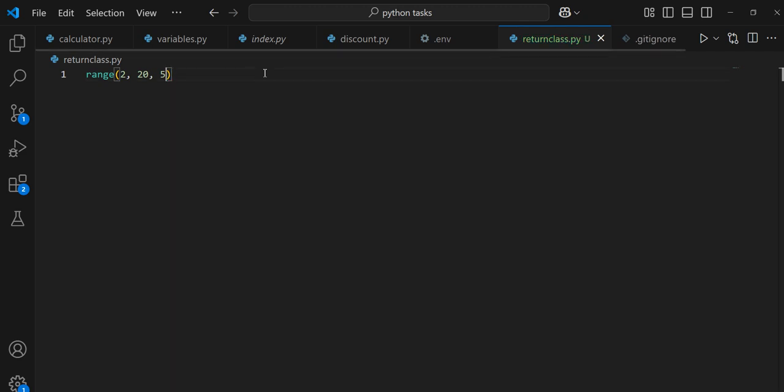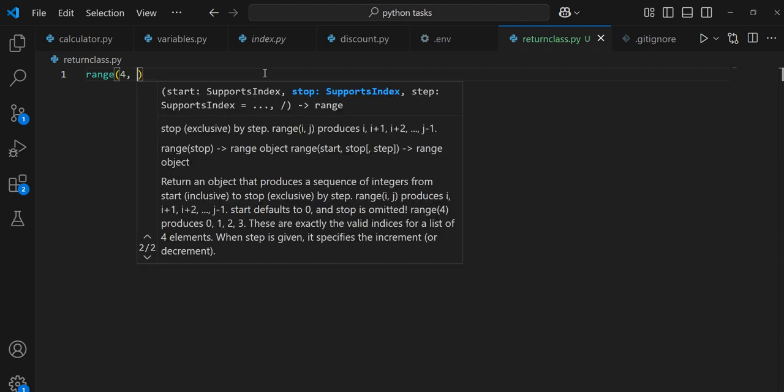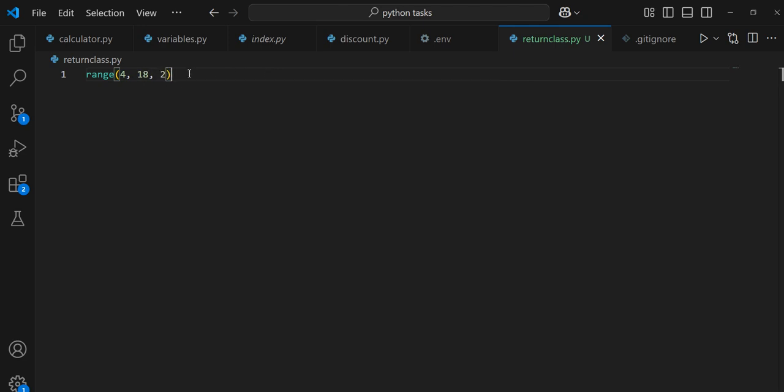Let's look at another example. Alright. So let's say I have 4, 18, 2. So this is going to give us 4 plus 2, that is 6, plus 2 again, that is 8, plus 2, that's 10, plus 2, that's 12, plus 2, that's 14, plus 2, that's 16, plus 2, that's 18. But remember, since this is 18, this 18 will not be included in the results. So it's going to stop. Any questions so far?